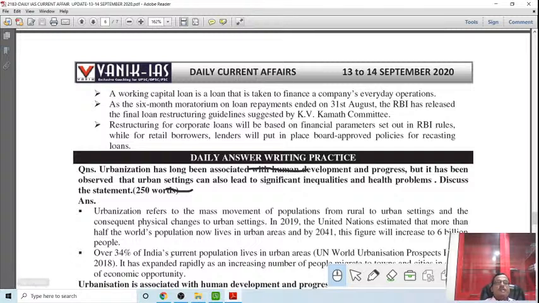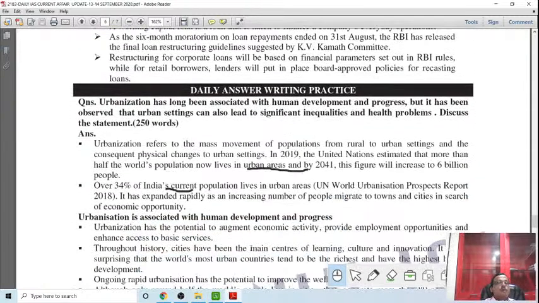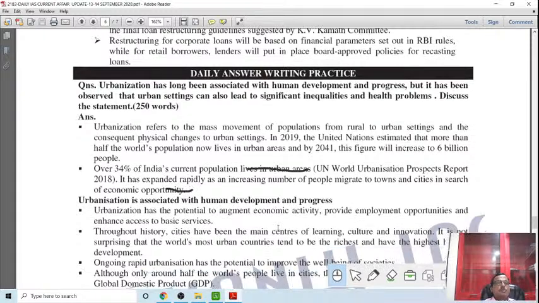Over 34% of India's current population lives in urban areas. See, this is a UN report. Urbanization is associated with human development, and urbanization has the potential to augment economic activity, provide employment opportunity, and extend basic services. Throughout history, cities have been the main centers of learning, culture, innovation. Obviously, so more people migrate.